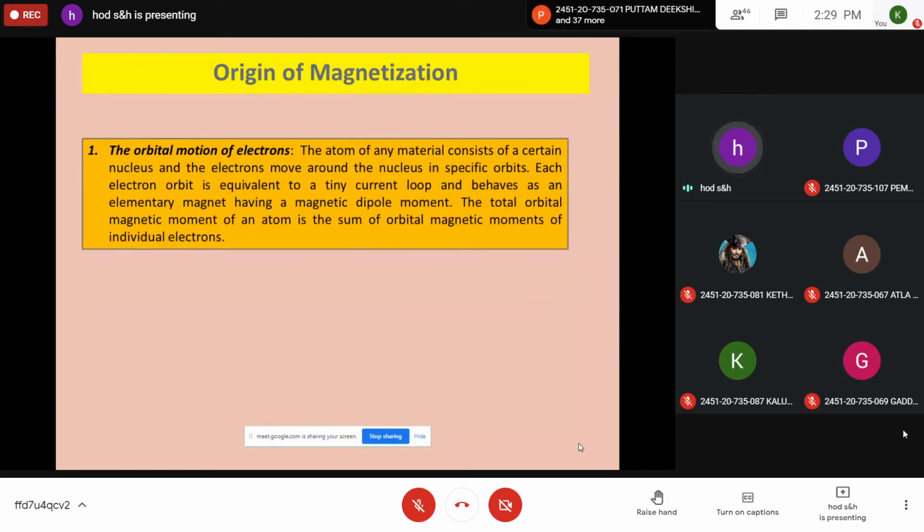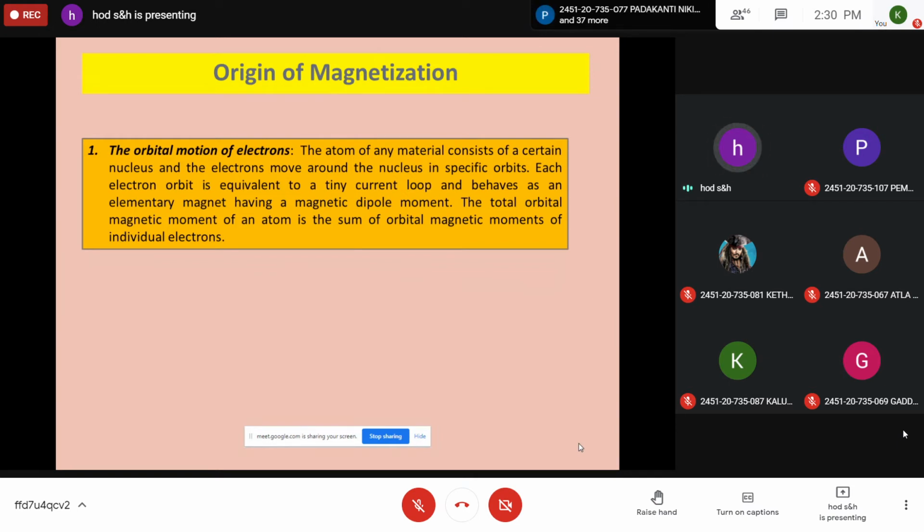So first one is orbital motion of electrons. As we discussed, the atom of any material consists of a nucleus at the center, and electrons move around the nucleus in specific orbits by obeying Pauli's exclusion principle. Different orbitals are there because they should obey quantum rules. Each electron orbit is equivalent to a tiny current loop because of the motion. One orbit, one electron will be moving.